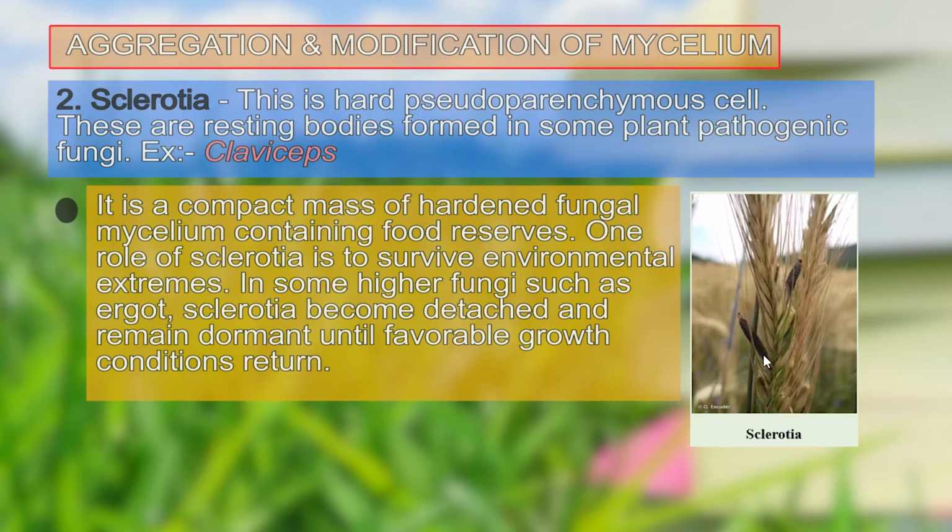These are hard structures. The sclerotia are very important to overcome environmental stress conditions, and therefore the fungi can survive a long duration of drought or when there is scarcity of water. In higher fungi such as ergots, the sclerotia become detached and remain dormant until favorable conditions come, and they mature into vegetative cells.